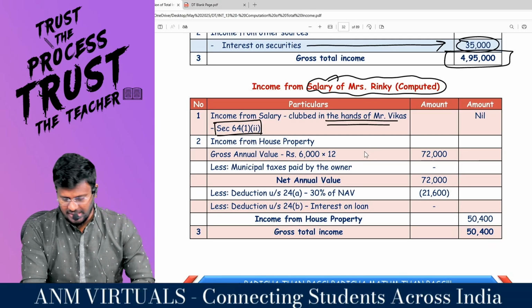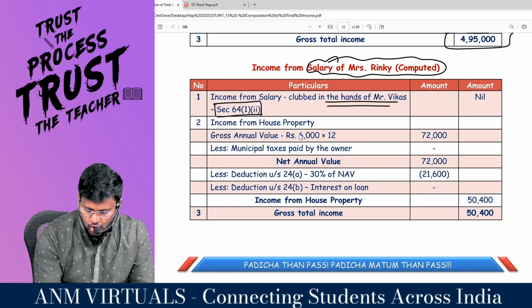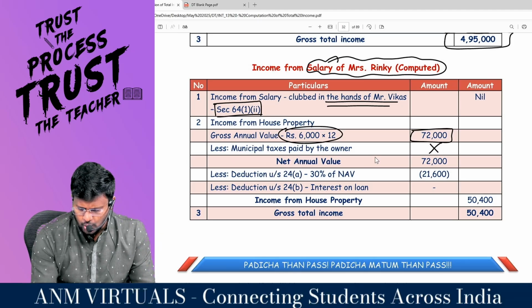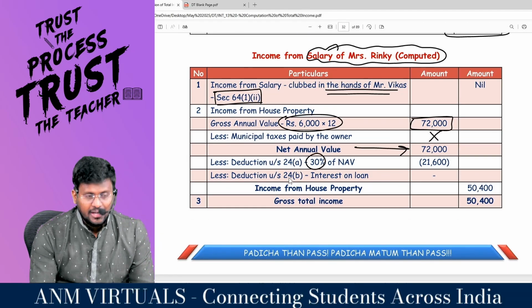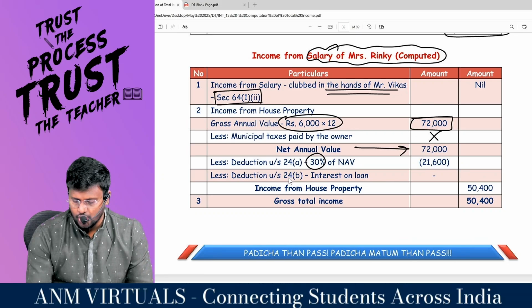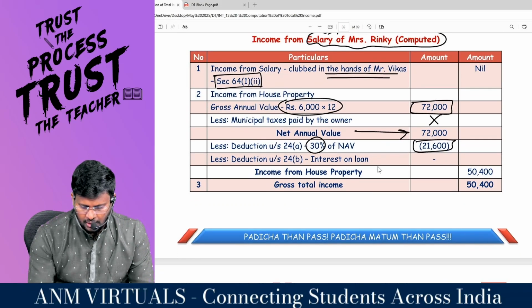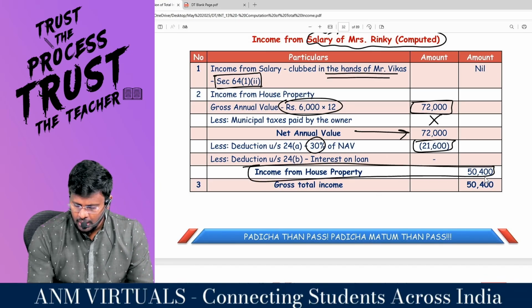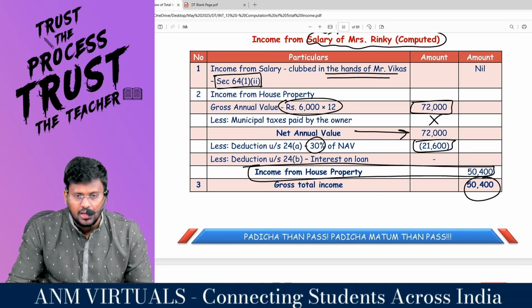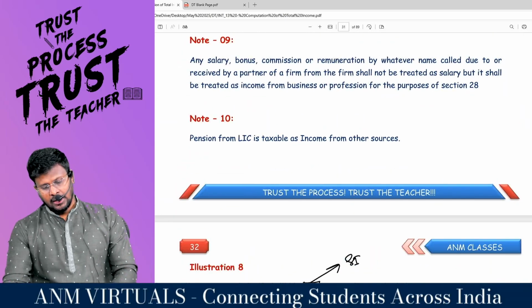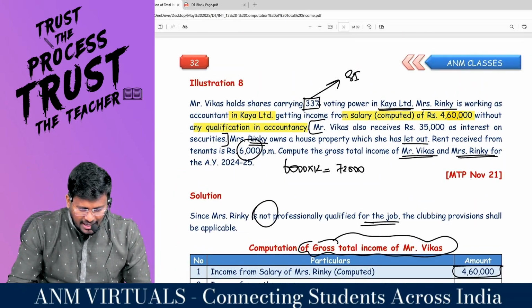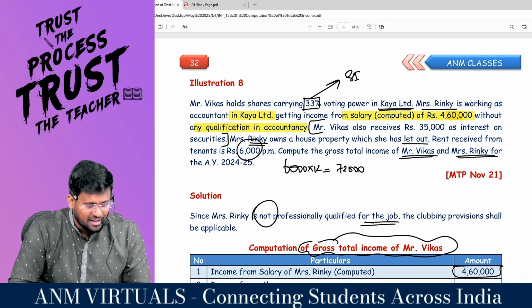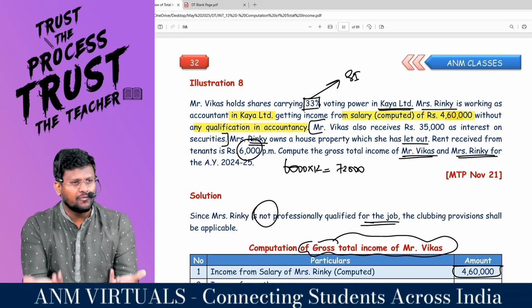because that section is only talking about the clubbing of income of the spouse. Right, sir. Income from house property: GAV 6,000 into 12 comes to how much? Less municipal tax, no information has been given, so NAV becomes 72,000. Deduction under section 24(a), 30% of NAV, which comes to 21,600. There is no interest on borrowed capital detail. So the income from house property will be 50,400. Comfortable? So the gross total income of Mrs. Ringi is 50,400. Sir, you can write an assumption that Mrs. Ringi is the spouse of Mr. Vikas. Otherwise, no need to give two pieces of information together.